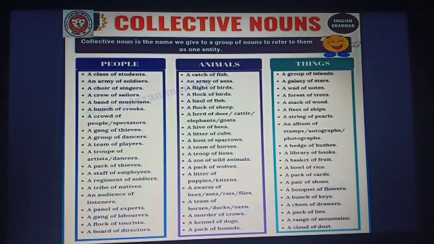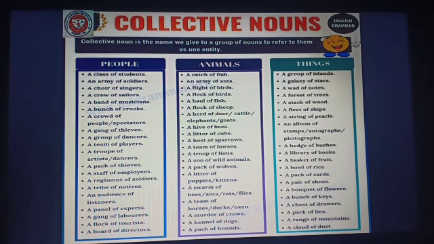Now see, children, here is a list of collective nouns which you can go through. Under people we have a class of students, an army of soldiers, a choir of singers, a crew of sailors. Then we have a band of musicians, a bunch of crooks, a crowd of people or spectators, a gang of thieves, a group of dancers, a team of players, a troupe of artists or dancers, a pack of thieves. See, we can use a gang of thieves, we can also use a pack of thieves, okay, and so on.